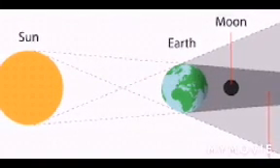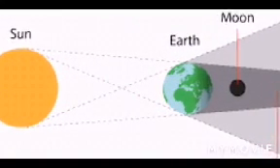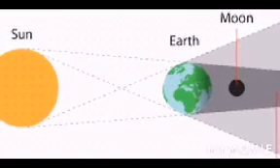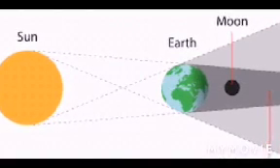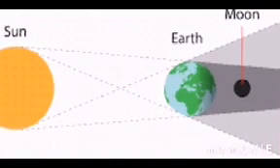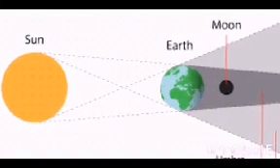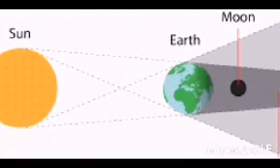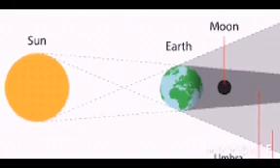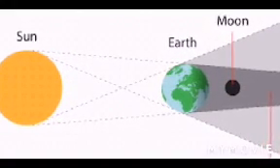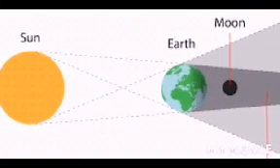You can see where the sun's light falls on one side of the earth, the other side is dark. If the moon goes to that side, the moon does not get the sunlight. When the moon does not get the sunlight, it cannot shine. That's why we cannot see the moon. So this situation is called lunar eclipse. Here also you can see the umbra and penumbra. In complete lunar eclipse, the moon will be in the umbra region. If it is in the penumbra region, there will be partial lunar eclipse only.